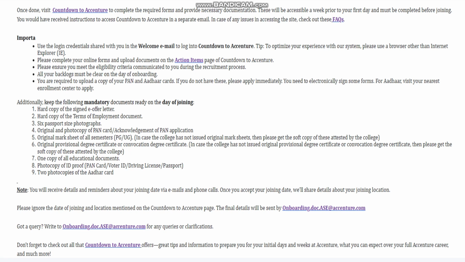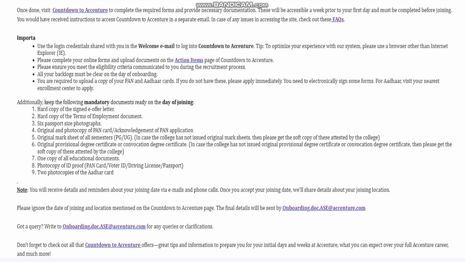Additionally, keep mandatory documents ready on the date of joining. So what are the documents? A hard copy of the e-signed offer letter and terms of employment. When you received your offer letter, you might have got two PDFs. One was your offer letter, the second was the terms and conditions. You need to download those and sign them. Next are 6 passport size photographs, the original copy of your PAN card or acknowledgement if you have applied, and the original mark sheets of all UG and PG. If you don't have the originals but have a soft copy, you need to get it attested by the college.